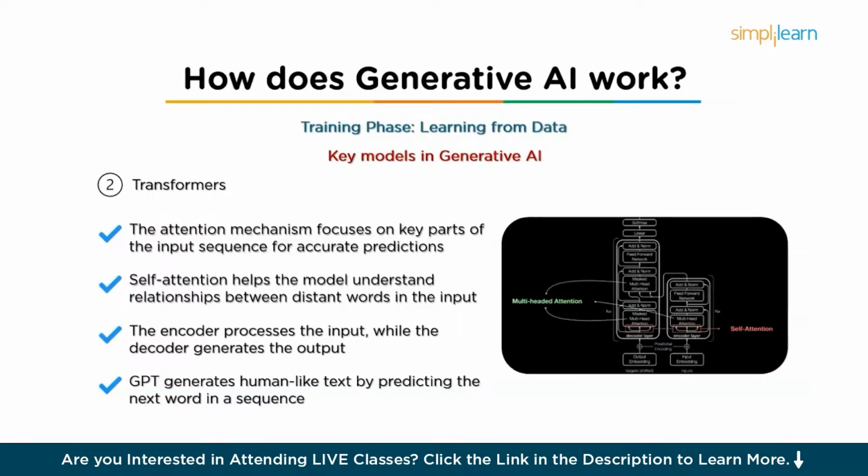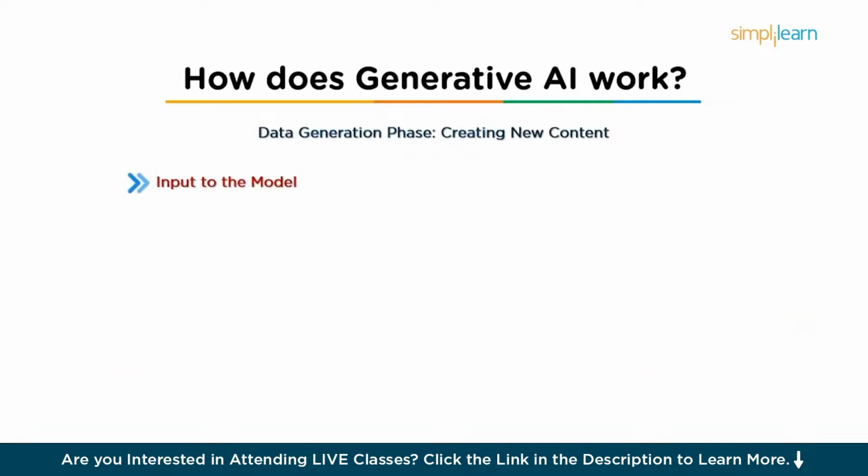Now, once the training phase is done, the next phase is the data generation phase, which is creating new content. The data generation phase is where the trained generative AI model uses the knowledge it has gained from training to create new content.